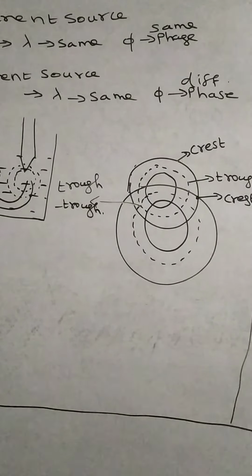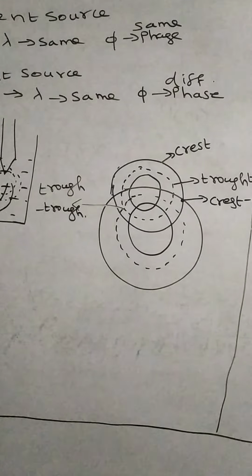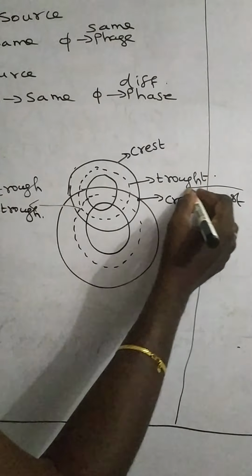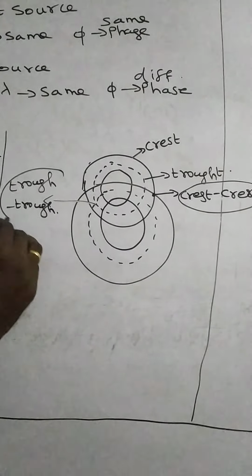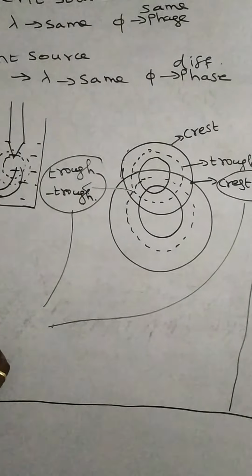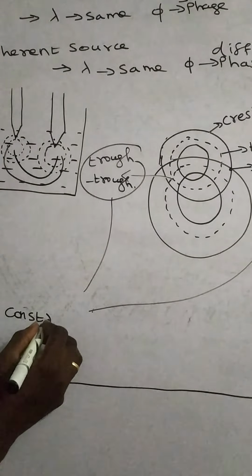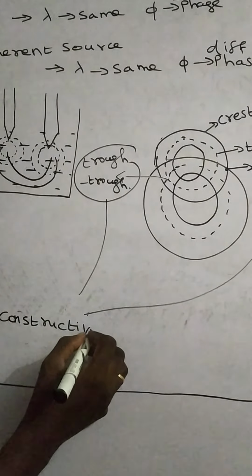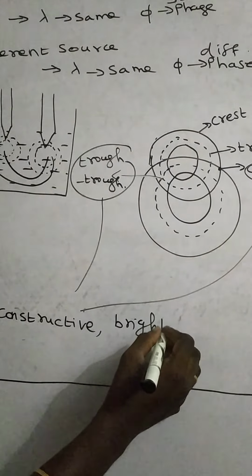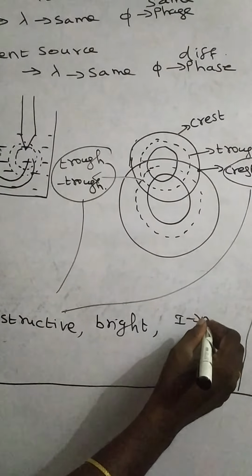What happens? Intensity will be maximum. Displacement is maximum, so intensity is also maximum. So when crest to crest and trough to trough of the waves meet together, the interference is said to be constructive interference. Fringes are bright fringes, intensity maximum.